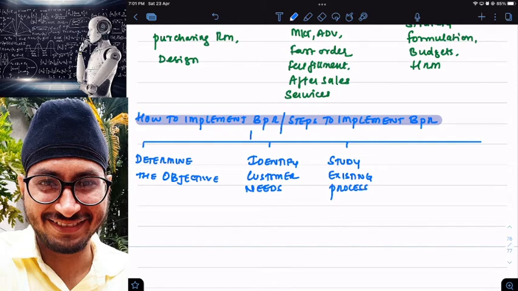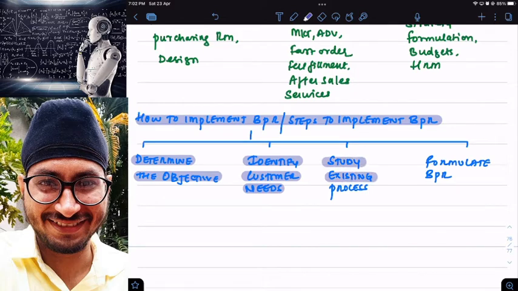And then formulate BPR. So how many steps are there in total? First one is determine the objectives. Second step is identify customer needs. Then we have study the existing process, and then we have formulate BPR.